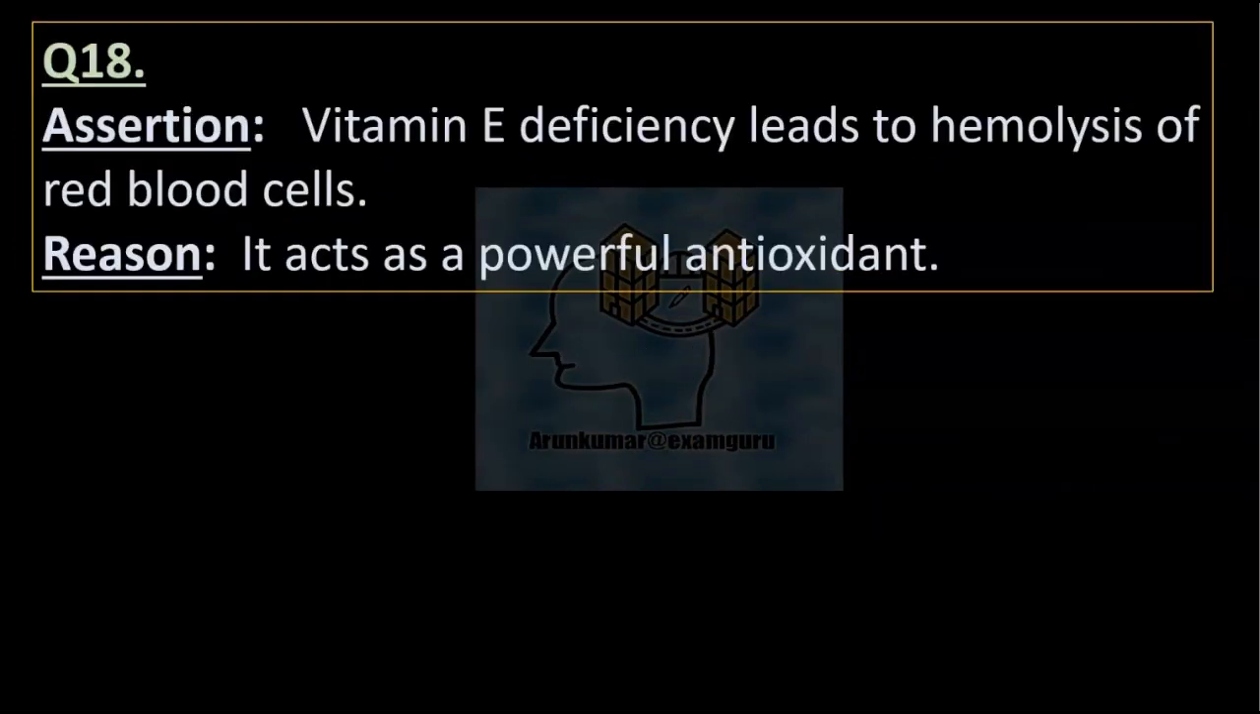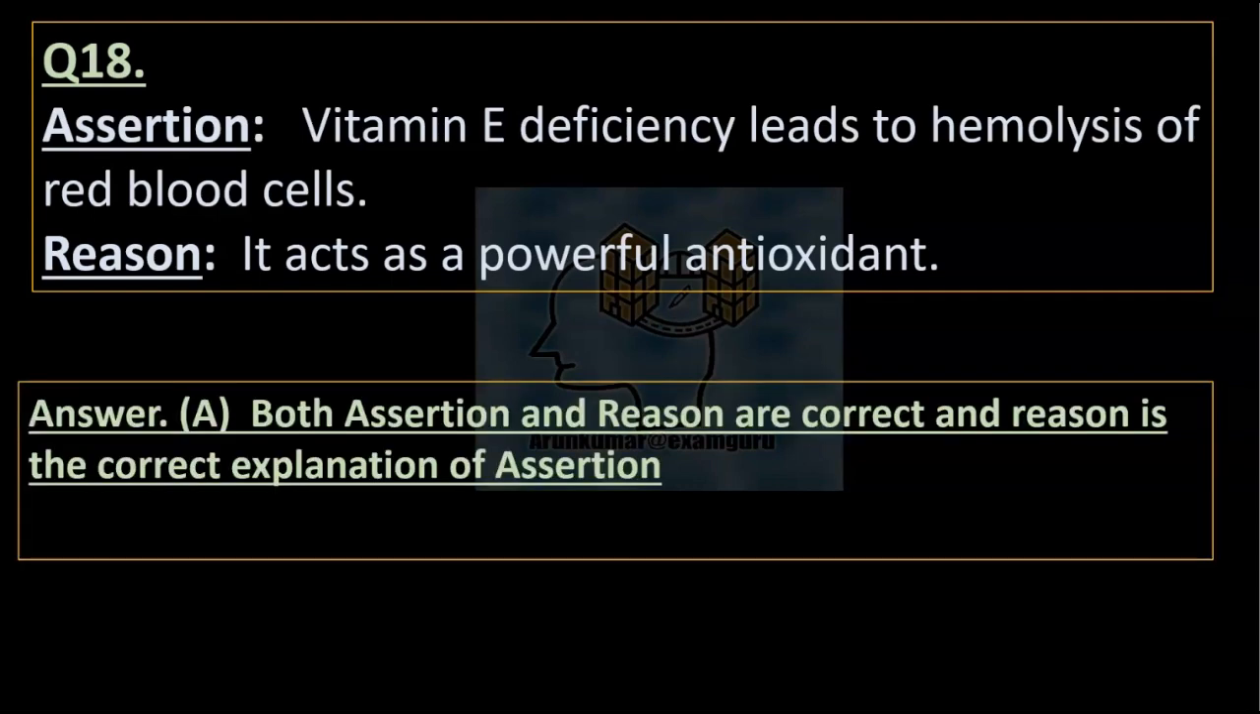Question 18. Assertion: Vitamin E deficiency leads to hemolysis of red blood cells. Reason: It acts as a powerful antioxidant. Right answer option A. Both assertion and reason are correct, and reason is the correct explanation of assertion.